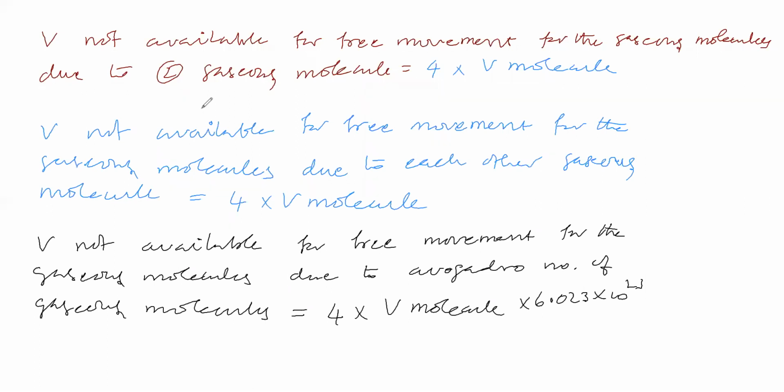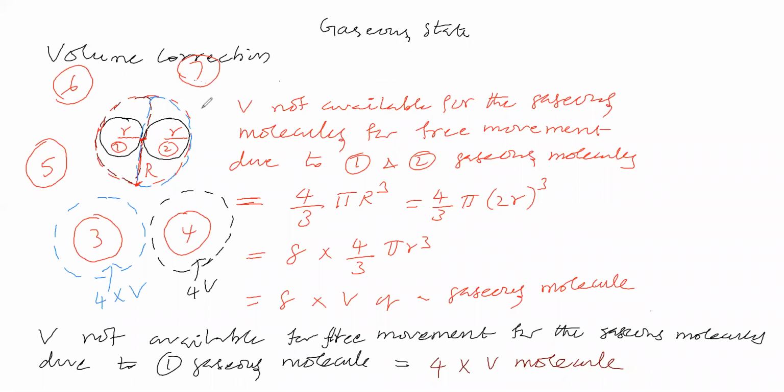Now here we can take any gaseous molecule. Each molecule is not giving so and so volume for free movement to other gaseous molecules. Suppose if you take gaseous molecule 6, this much volume, that means 4V, is unavailable for free movement for other gaseous molecules, meaning 5, 7, 2, 3, 4, like this.